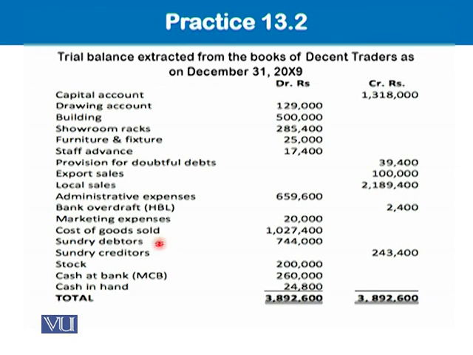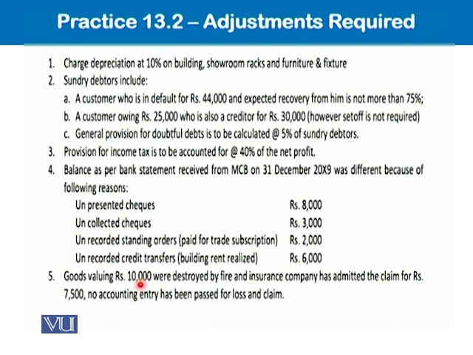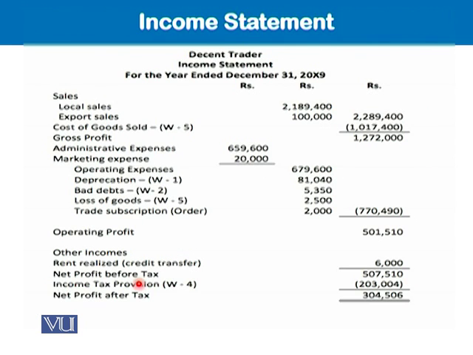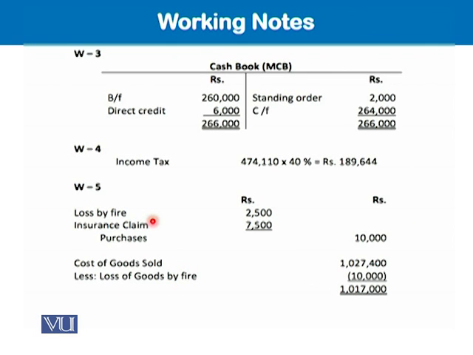So we have to subtract this 10,000 from the cost of goods sold amount. So just have a look in this working, loss by fire. This 10,000 is in fact being subtracted from the cost of goods sold.